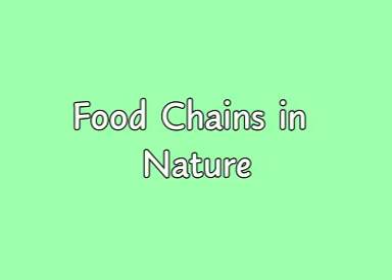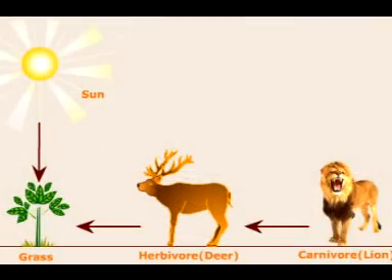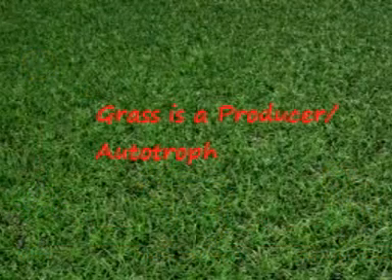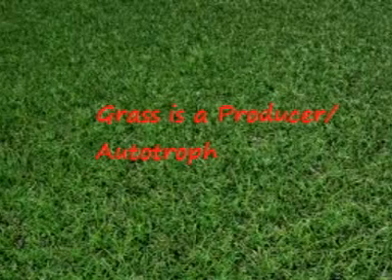So we have seen this interesting role play done by 3 children, where first child was playing the role of grass at first trophic level. Grass helps in capturing sunlight and then fixes it into a complex compound.